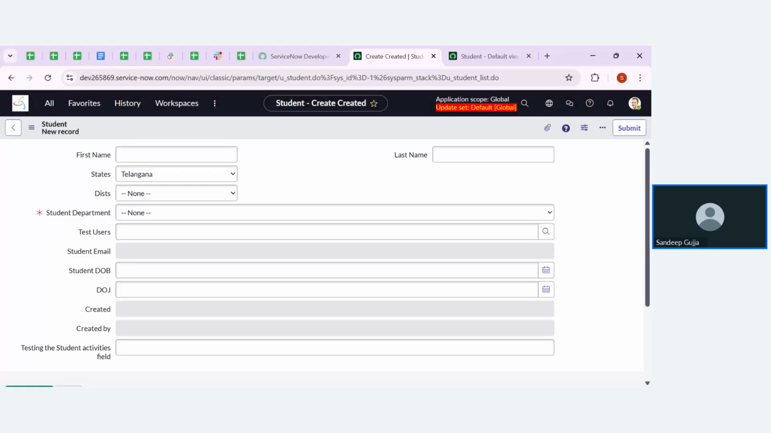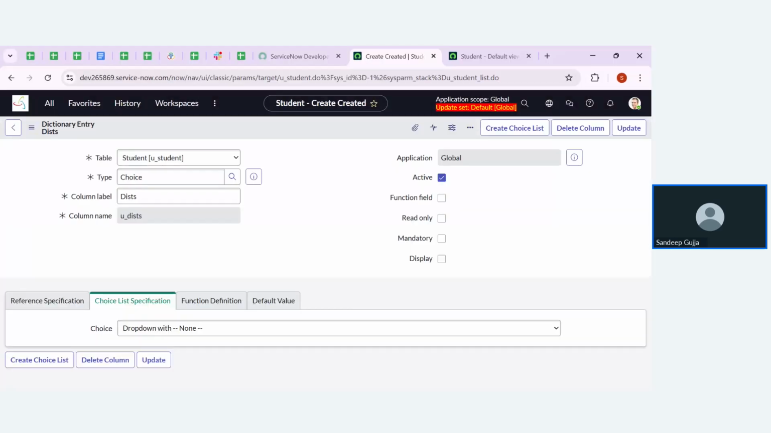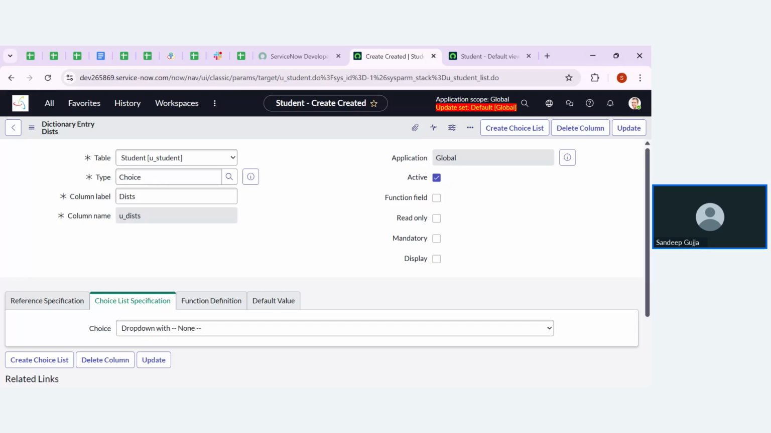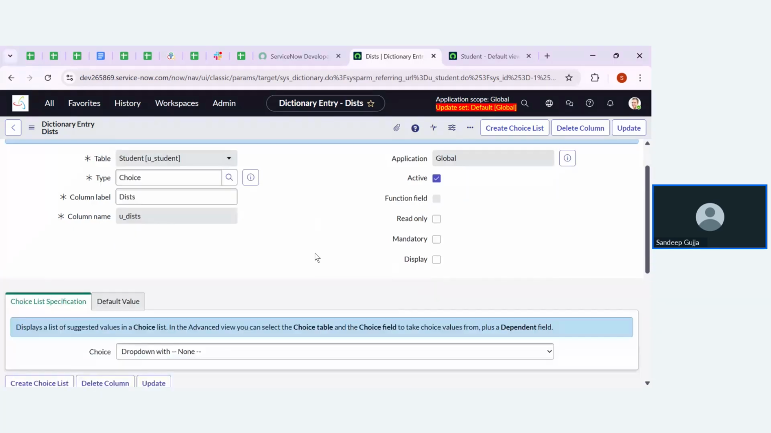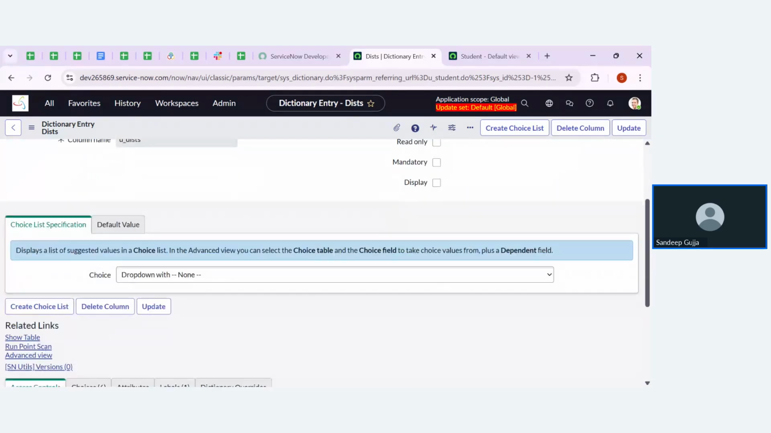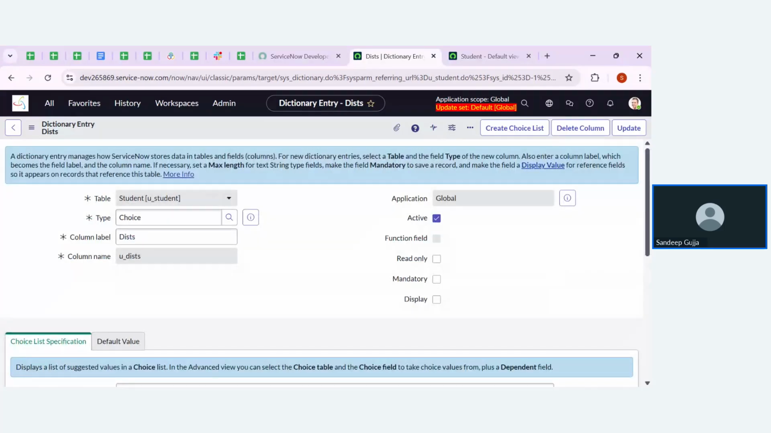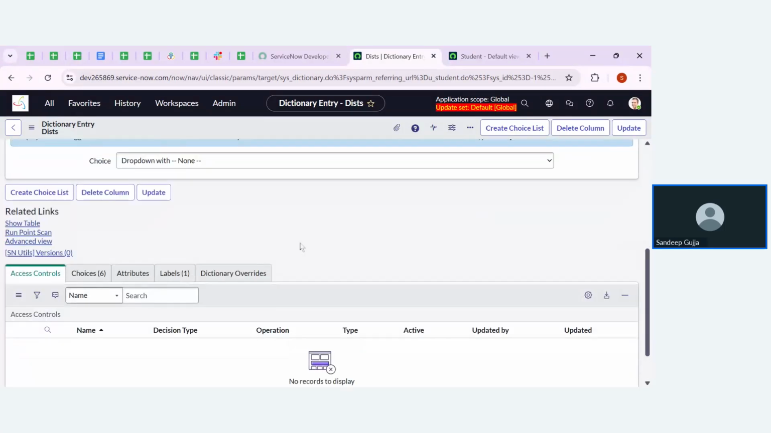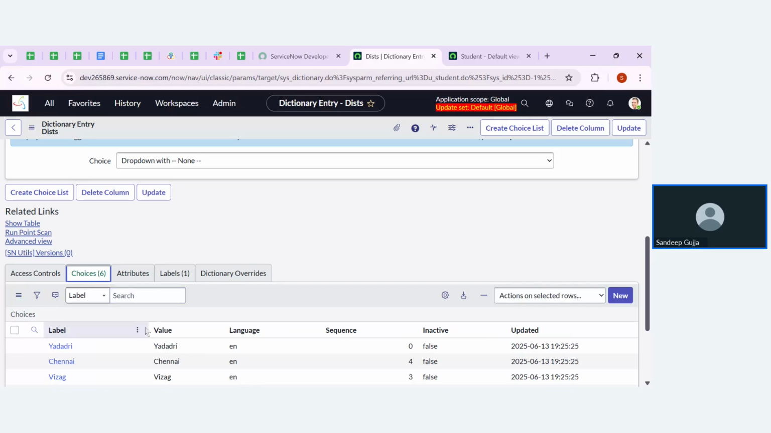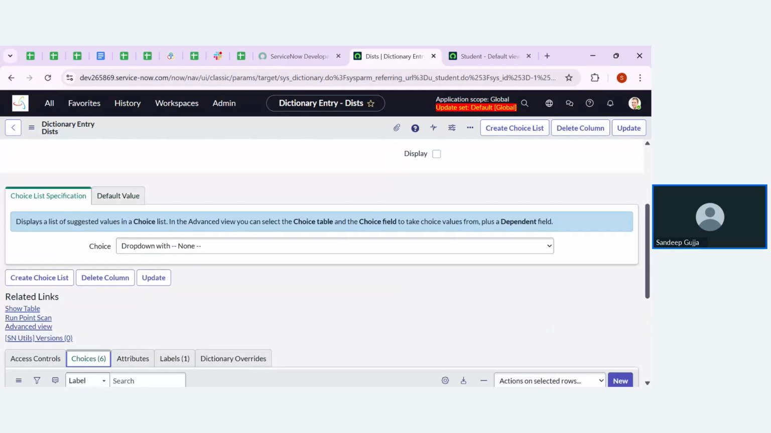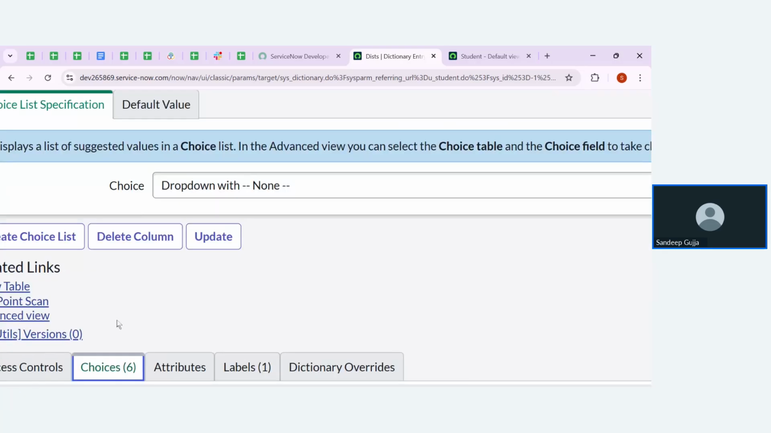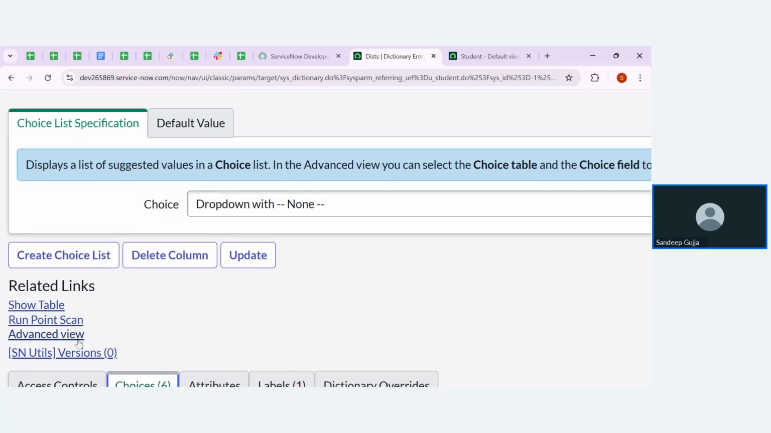Always start with the dependent field, that is, in this case, districts. Okay. So now let me right click on that. Here, after opening the config dictionary, you will see field read only, manage display. These things we can do. Otherwise, we can also add choices from the config dictionary. So now what I'm doing is, in the related links, we have one link with the name advanced view.